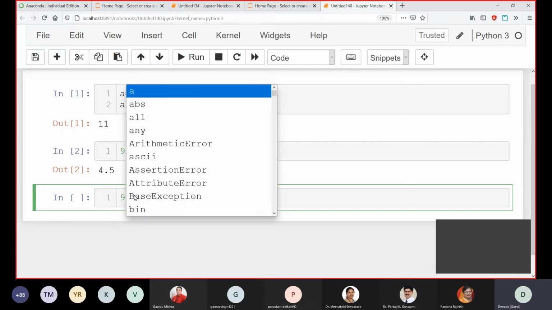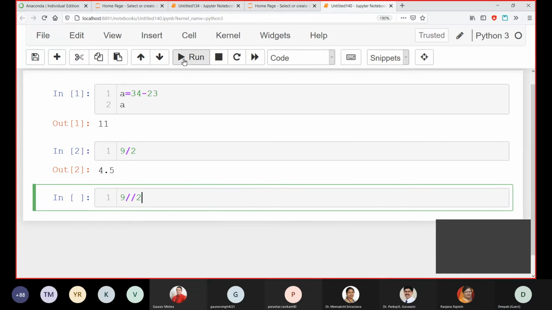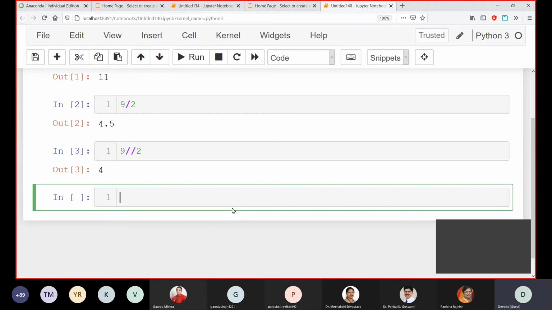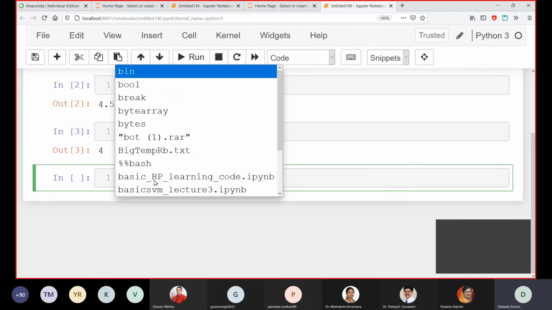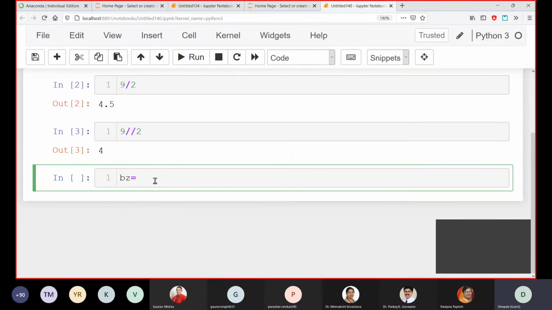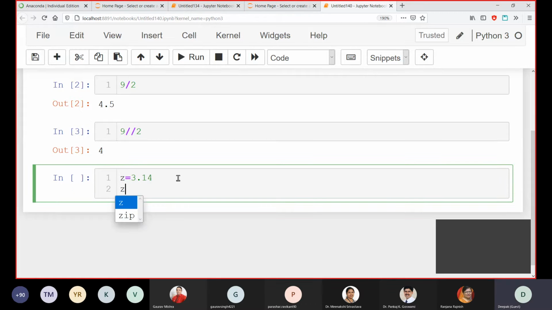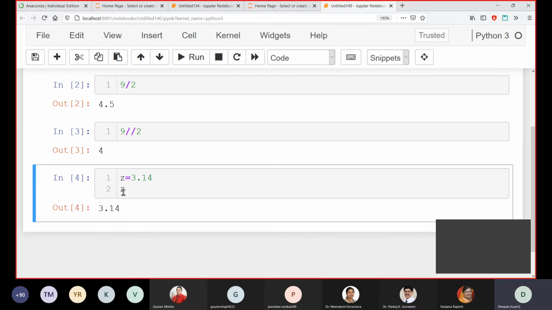You can do all these things. If you want to run using a shortcut, the shortcut is Control plus Enter. For example, last time we used z equal to 3.14. If I want to run this code, I need to press Control plus Enter. The answer is in front of you.